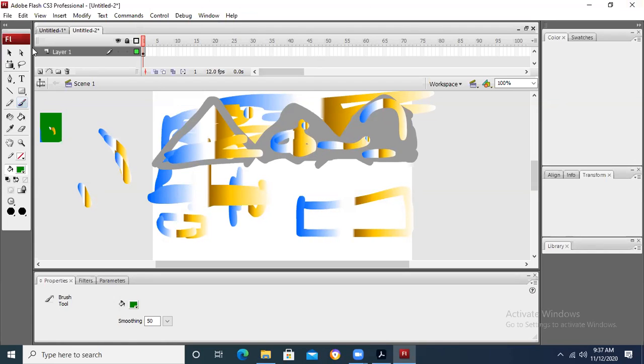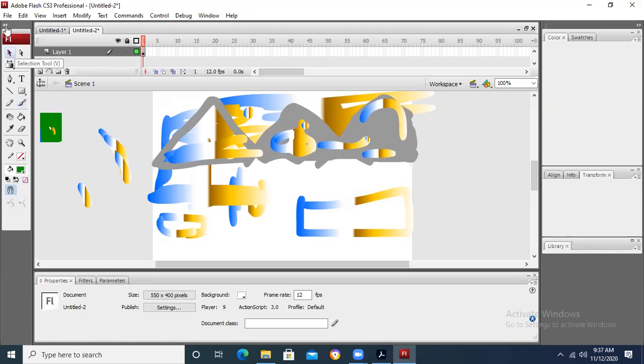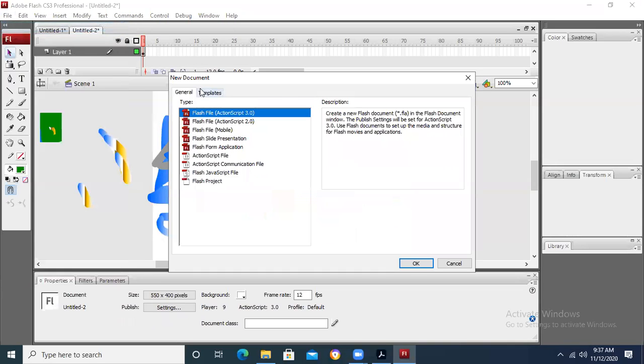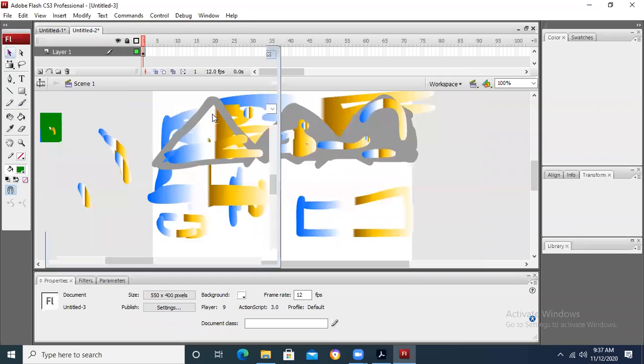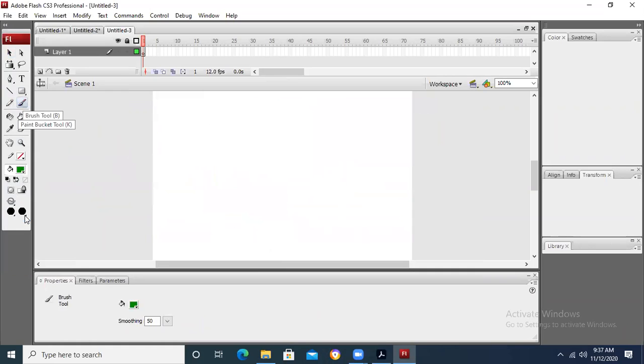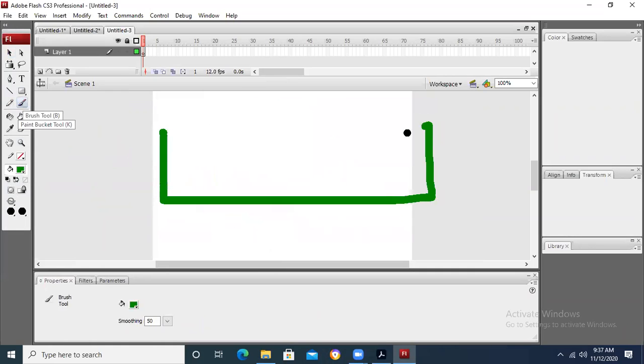If you have drawn something, let me take a new file. Let's suppose I take a paintbrush and I draw something normally over here. Now this is the object that we have got.